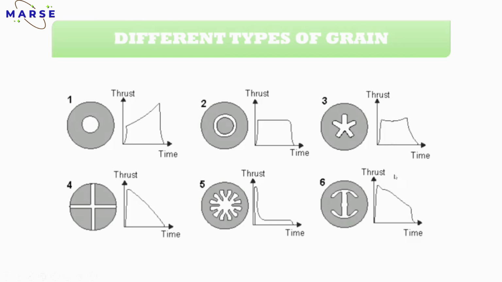Got it? So why are we calculating this thrust versus time graph? It is used to check the burning property and the burning type. The thrust versus time graph indicates the burning type. For example, in the first one you can see it gradually increases.